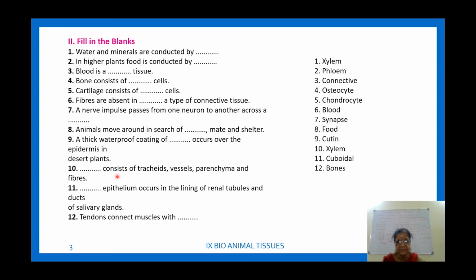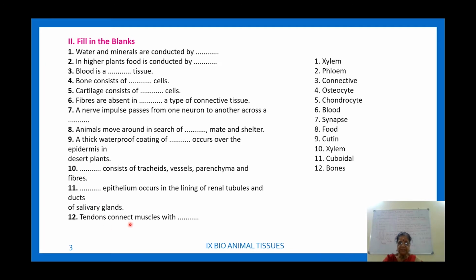Then dash consists of tracheates, vessels, parenchyma and fibers. This is xylem. Xylem is a complex permanent tissue. So xylem consists of tracheates, vessels, parenchyma and fibers. In the same way, dash epithelium occurs in the lining of renal tubules and ducts of salivary gland. That is cuboidal epithelium. We have studied the types, and among them cuboidal epithelium.